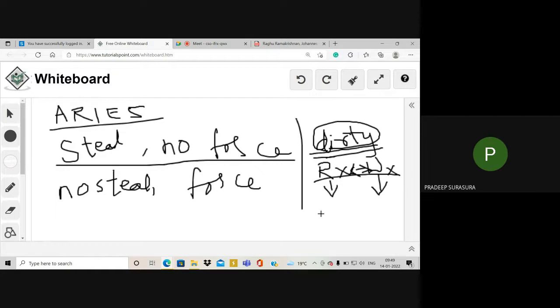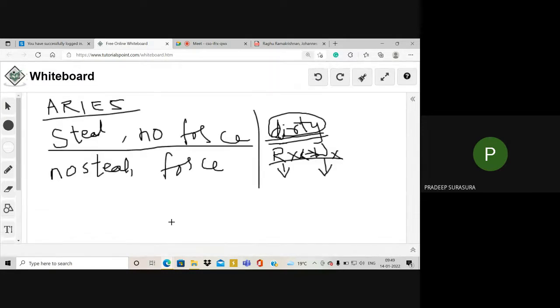Okay, please understand these two words. Steal means data becoming dirty. Force means committing the data to final save. Force means forcing the data to save permanently, that is committing.